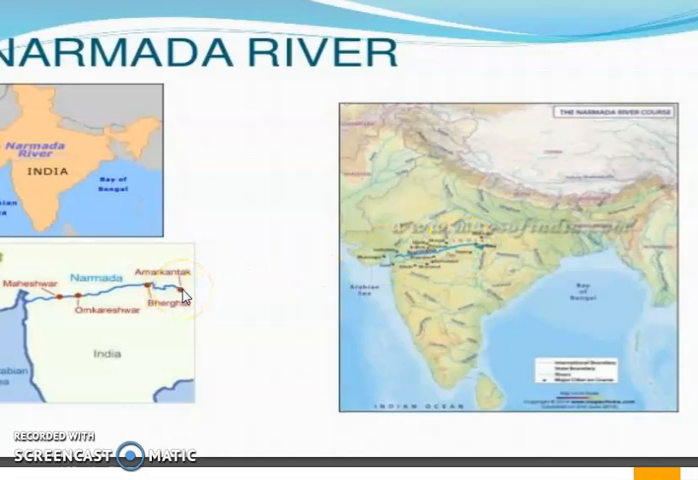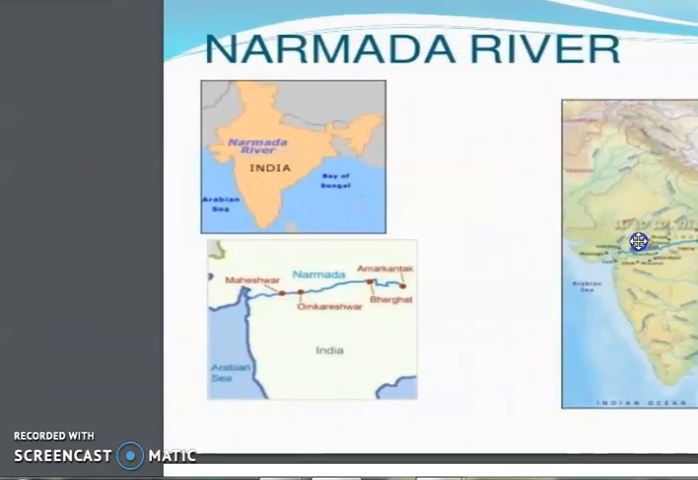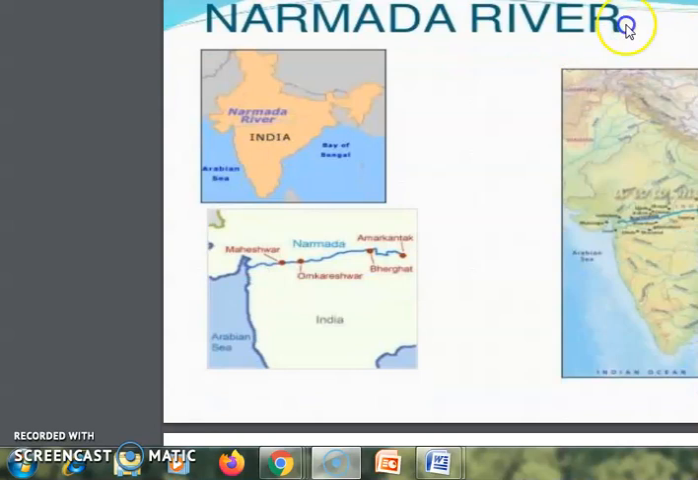See here, this is the point of the Amarkantak hill, and the place is Madhya Pradesh. Now you can see over here, this is the flow of the Narmada river. Now you can see that the Narmada river starts from the Amarkantak hills. Now where are these Amarkantak hills? These Amarkantak hills are located in Madhya Pradesh. So the Amarkantak hill is located in Madhya Pradesh, and now you can see the river is flowing towards the west.